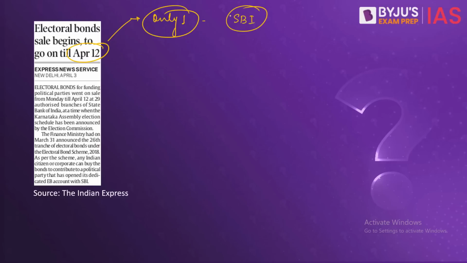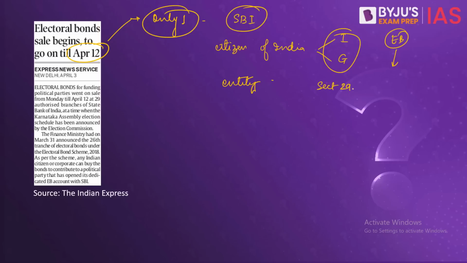So any citizen of India, either individually or in groups, can buy these electoral bonds for the party of their choice. Apart from the individuals and groups of citizens, any entity which has been incorporated or established in India can also buy these bonds. Now, these bonds can be used only by those political parties which are registered under Section 29A of the Representation of Peoples Act 1951.